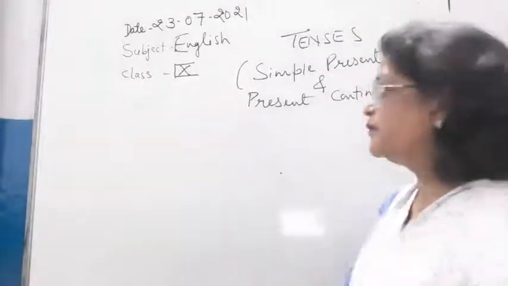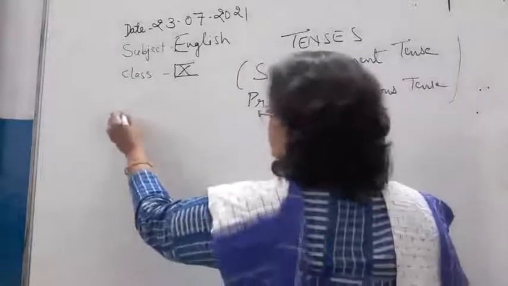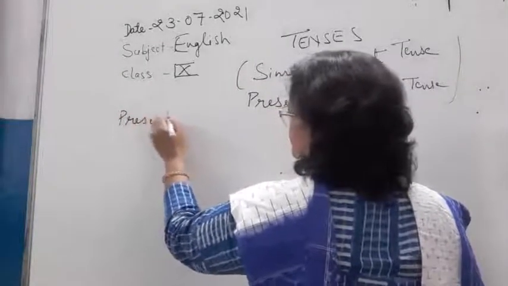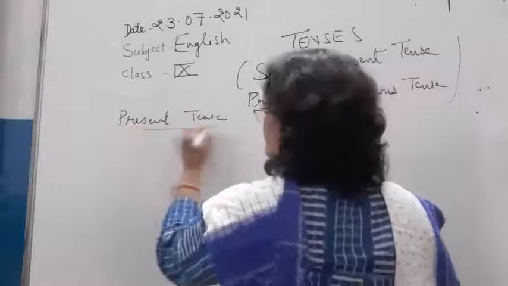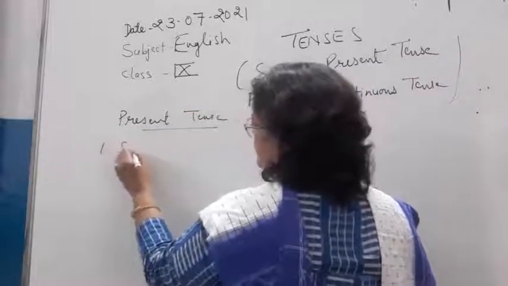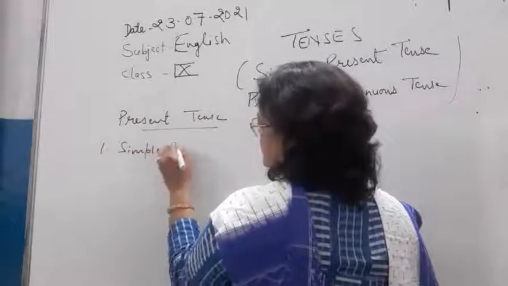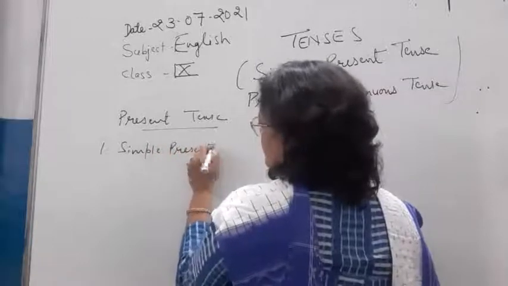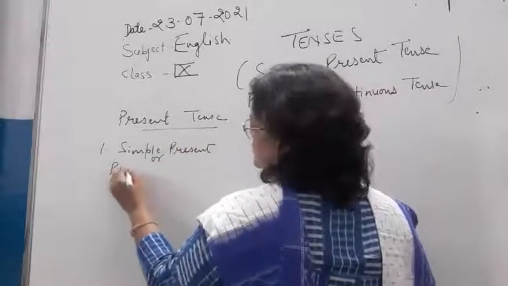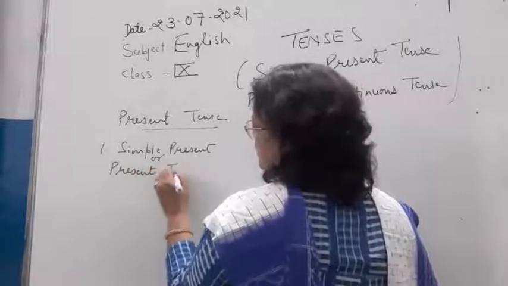Children, we are having present tenses and the four simple present subtenses. Simple present tense or present indefinite.